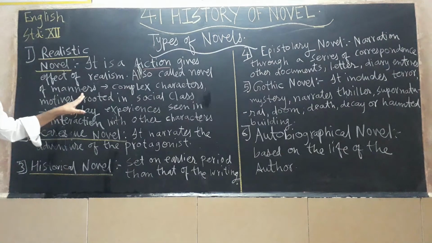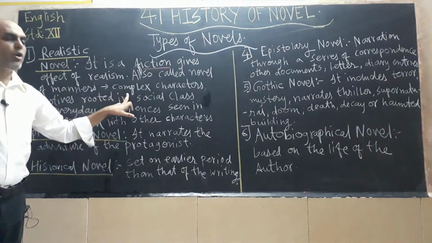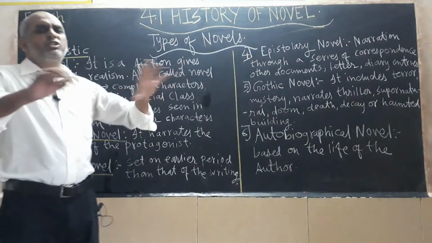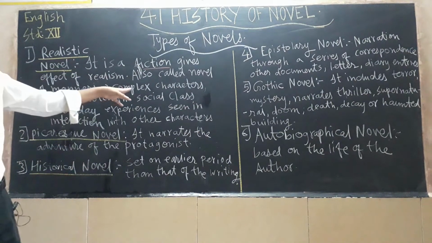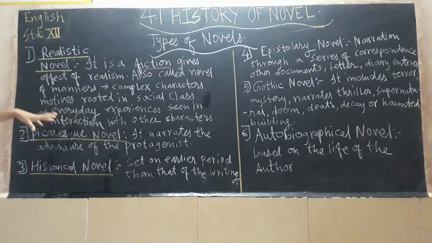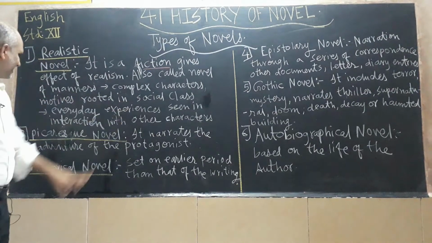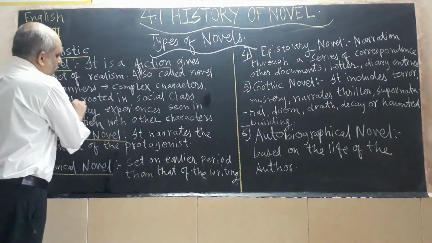It is also known as the novel of manners. In the realistic novel, you will find complex characters. Characters are very much complex. It is very difficult to understand the characters in the realistic novel. They are not simple characters. Next, motives rooted in social class. Their motives are rooted in the social class.